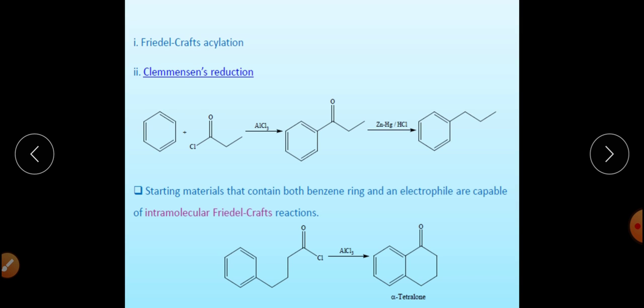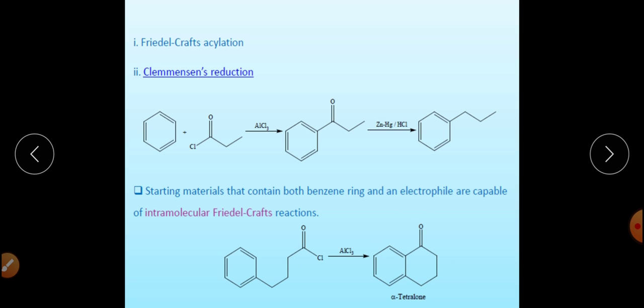Now, if we have a benzene ring and a COCl group in the same substrate, there will be a chance of intramolecular Friedel-Crafts acylation reaction. For example, this is a particular substrate in which we have a COCl group, from which the acylium cation will be synthesized, and this acylium cation will form the desired product, and alpha-tetralone will be synthesized from this particular substrate.